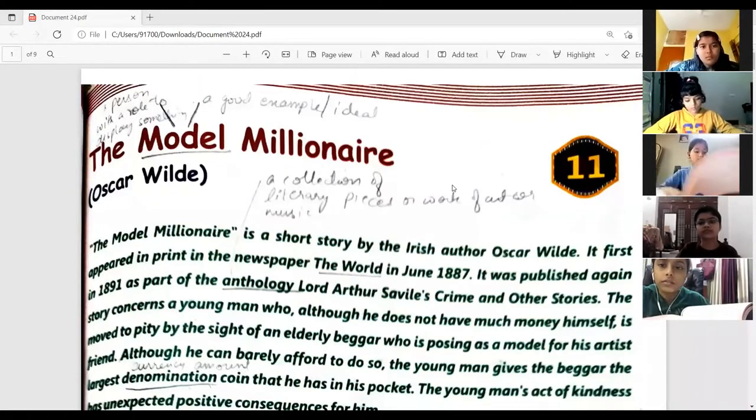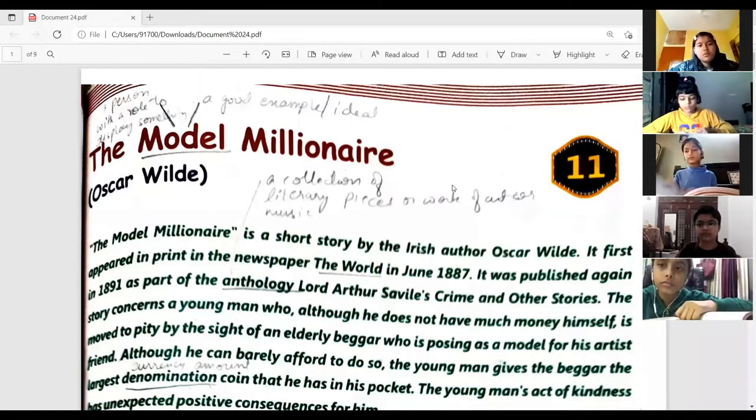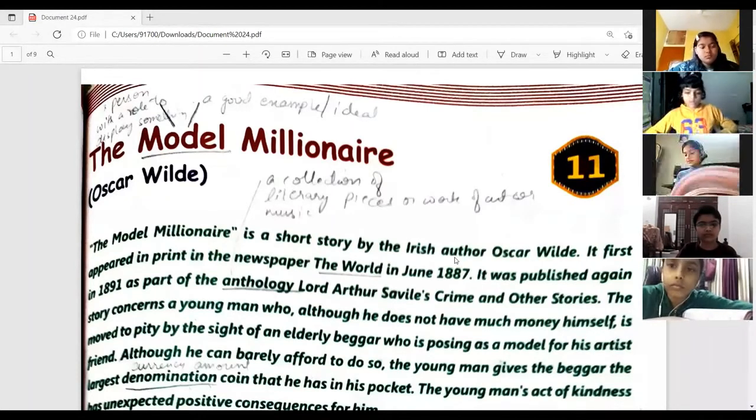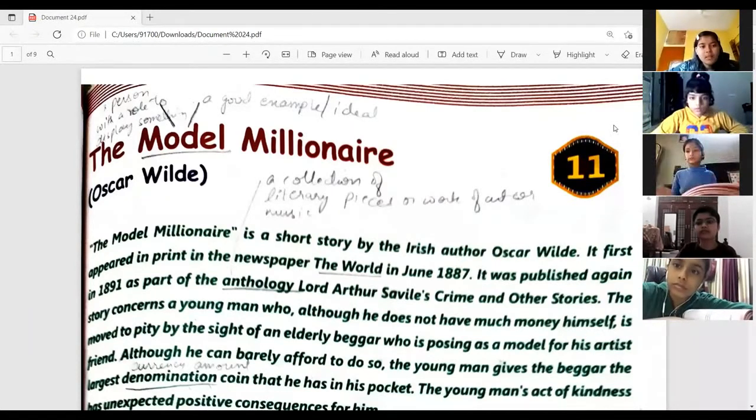So The Model Millionaire is a short story written by Oscar Wilde, right? He is an Irish author. So somebody should read the introduction part.